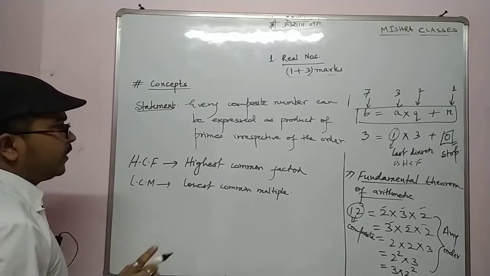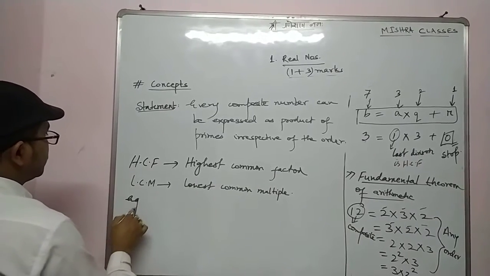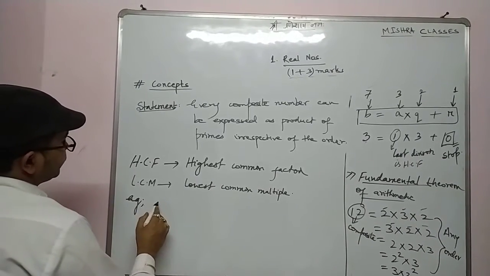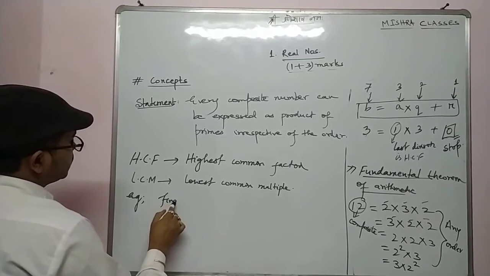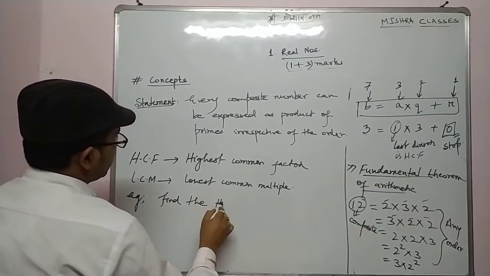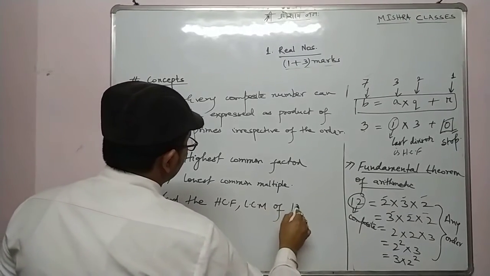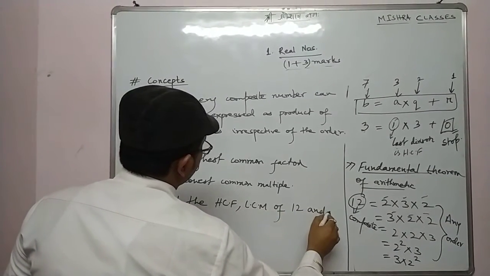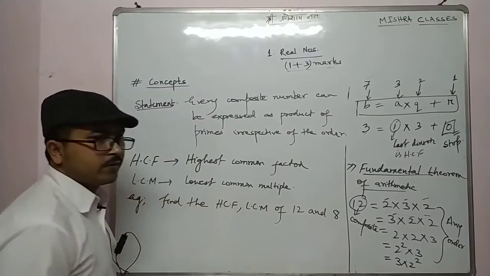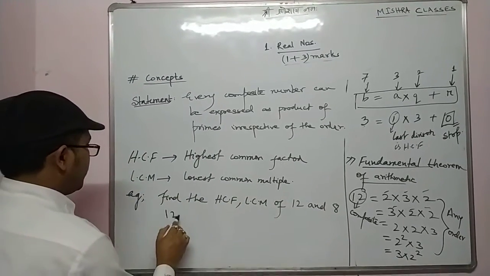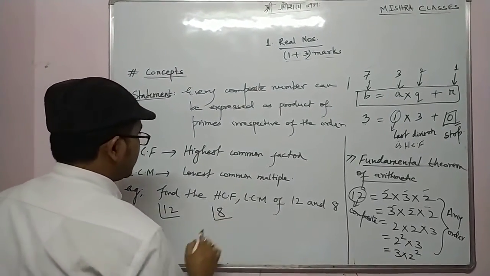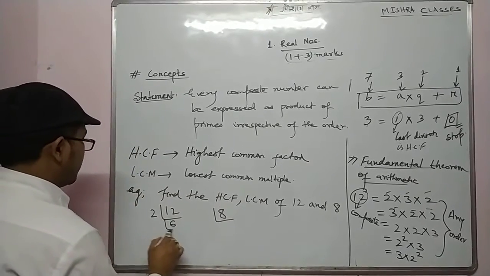Now suppose in an example, one question says: find the HCF, LCM of 12 and, let's say, 8. How will you find it? You will split 12, and 8 also you will split. 2 sixes are 12, 2 threes are 6.